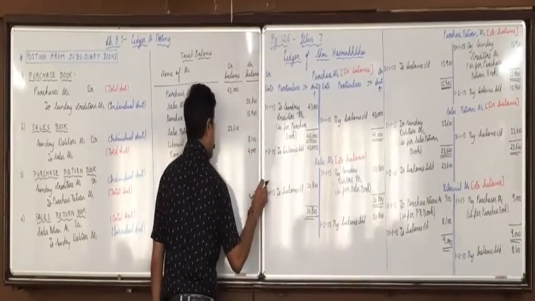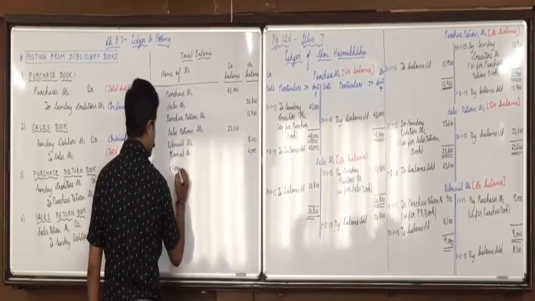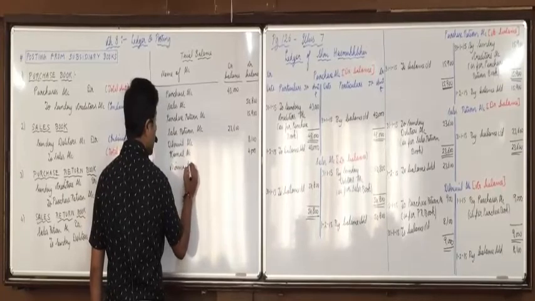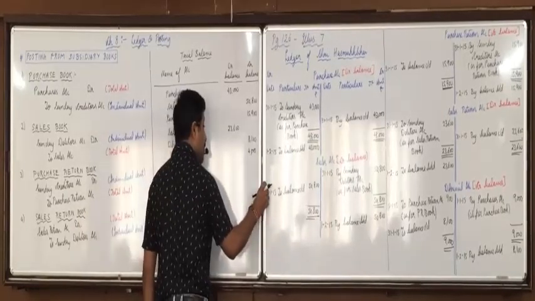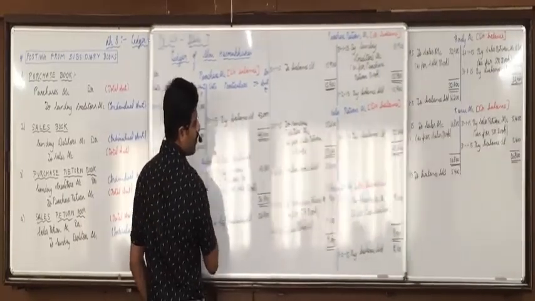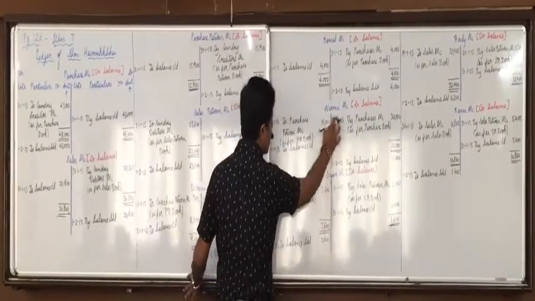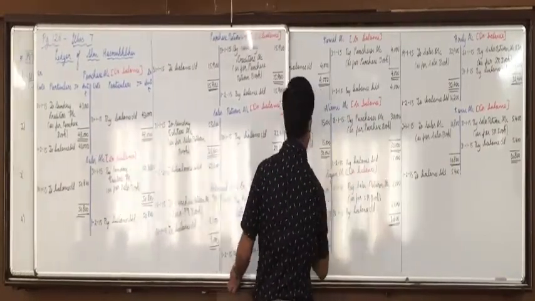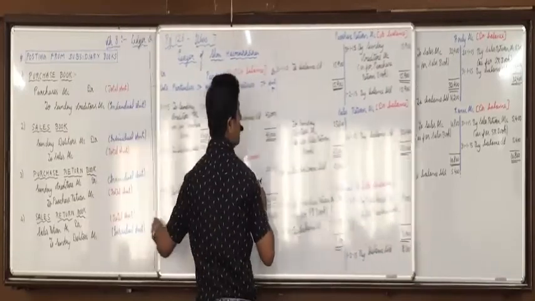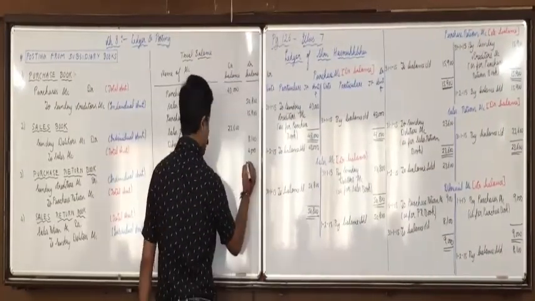Then Nirmi account, again credit balance of 15,000.